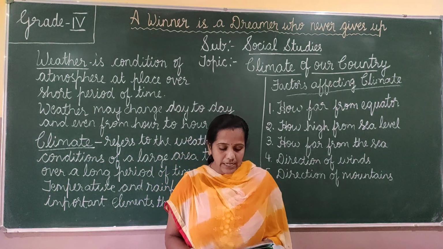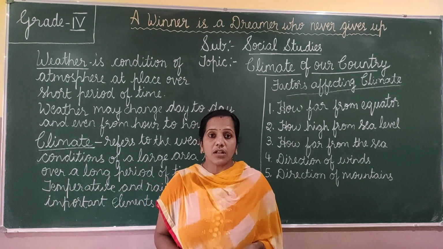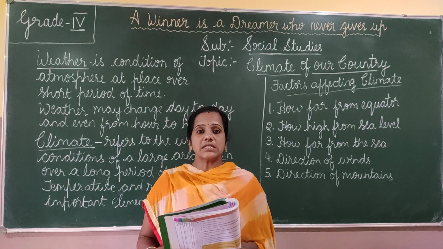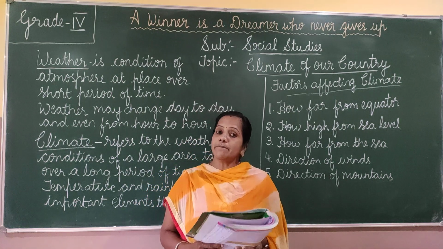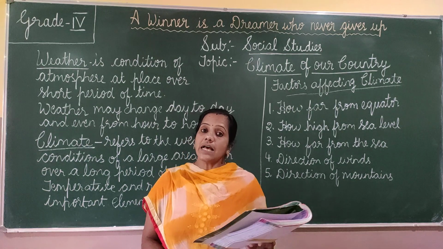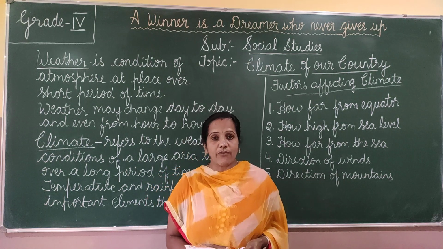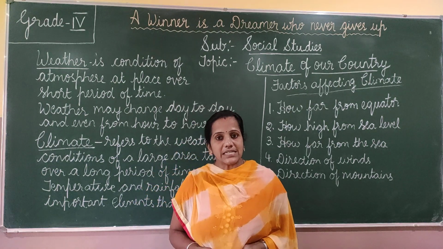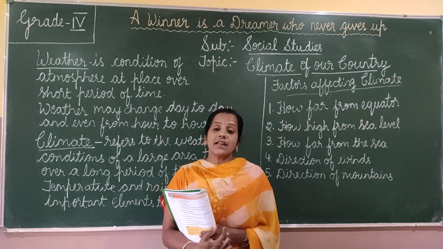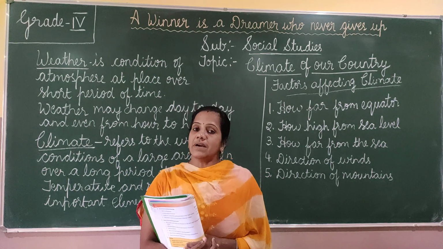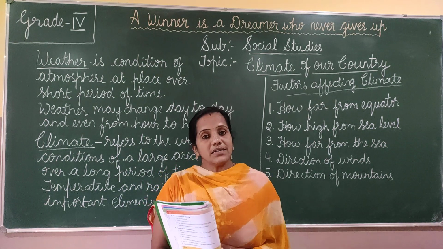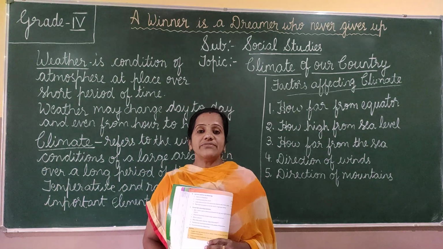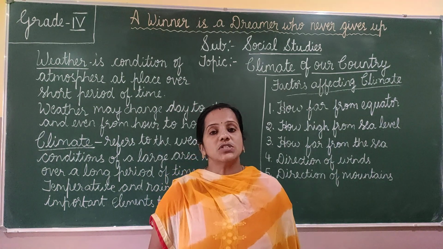Some places are hot whereas some places are cold, and some places receive heavy rainfall whereas others get no rainfall or little rainfall. Some places are affected by floods but some are affected by drought. So in India the temperature and rainfall vary from place to place and season to season.